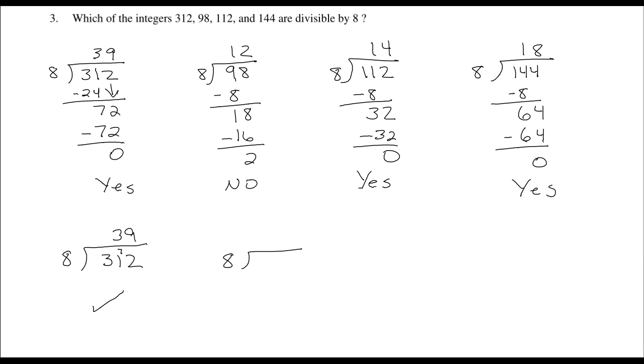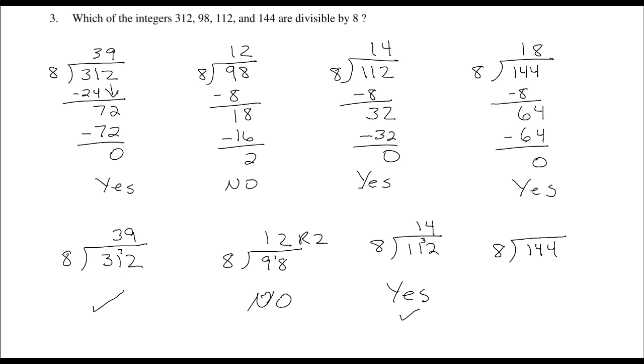8 goes into 98. 8 goes into 9 once with a remainder of 1. 8 goes into 18 twice with a remainder of 2, so no. Alright. 8 goes into 112. 8 goes into 11 once with a remainder of 3. 8 goes into 32 4 times with no remainder, so yes. And 8 goes into 144. 8 goes into 14 once with a remainder of 6. And 8 goes into 64 8 times, so yes. Alright, so just kind of shorten up your work, get you some speed during the test for the GRE.